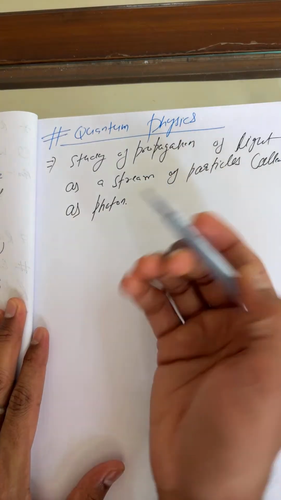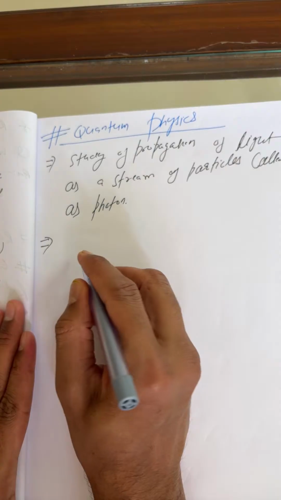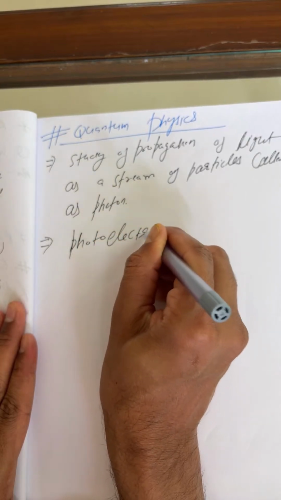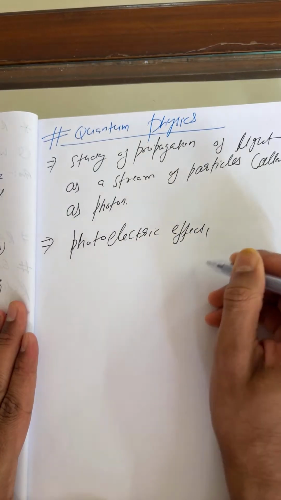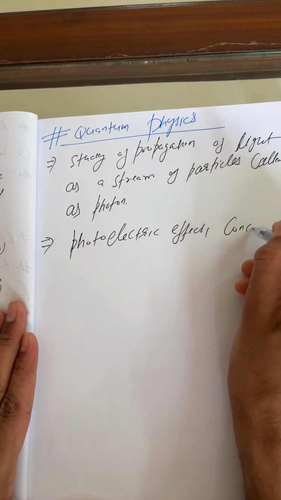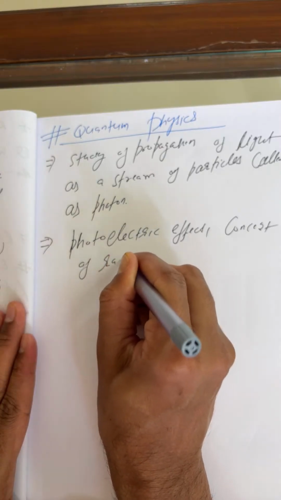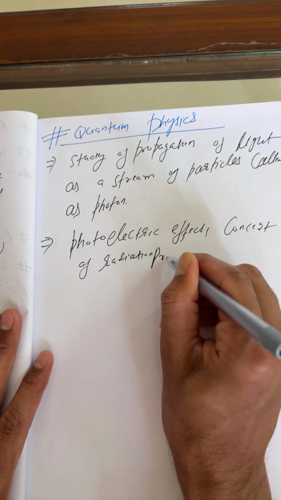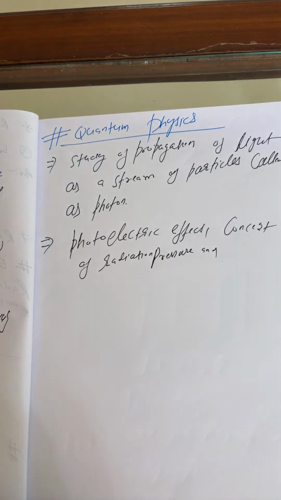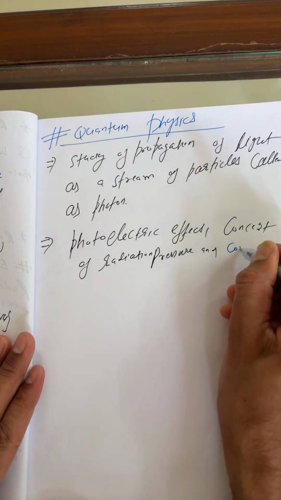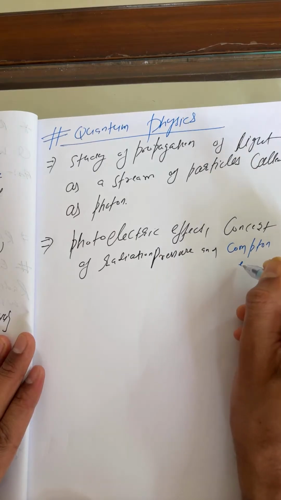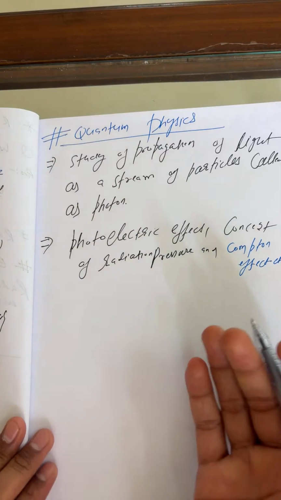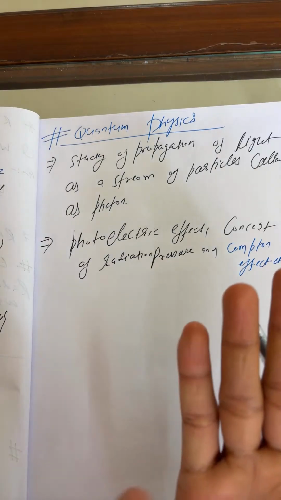The things we will discuss there are the photoelectric effect, the concept of radiation pressure, and quantum effects, etc. These are the points. I have discussed the domains of ray optics.